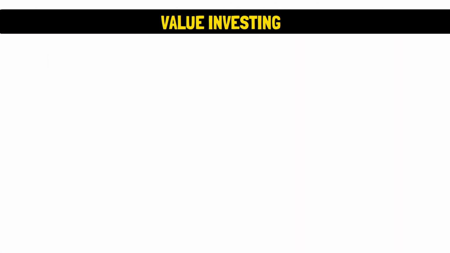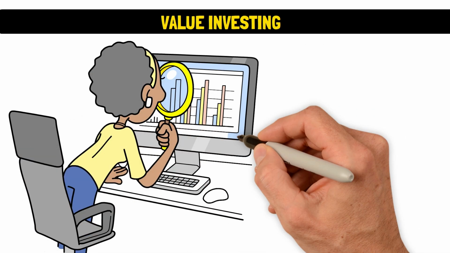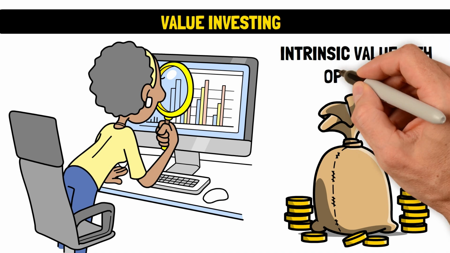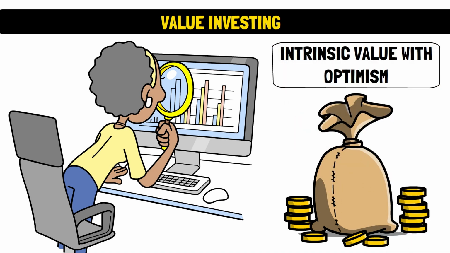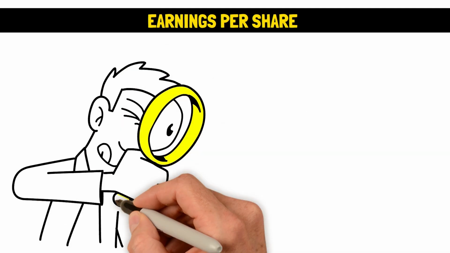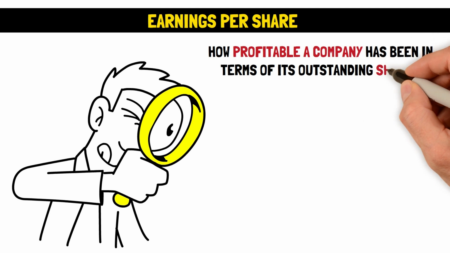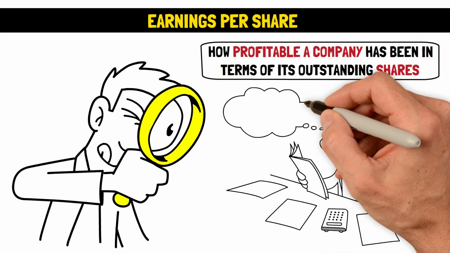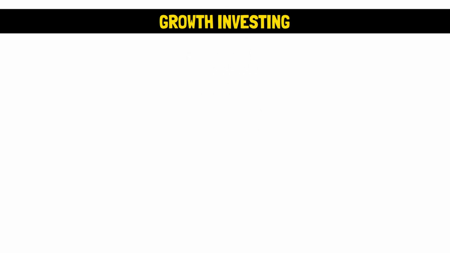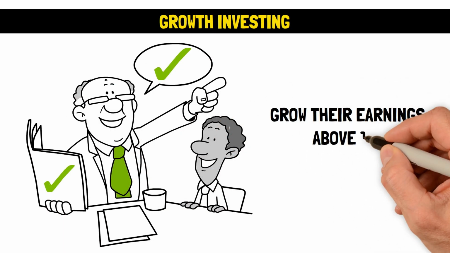Value investing. Value investing involves the identification of stocks or securities that trade at discounts to their intrinsic value, with optimism for an increase in value in the future. Earnings per share. This is an important metric used to determine how profitable a company has been in terms of its outstanding shares. EPS is calculated as net income minus preferred dividends. Growth investing is a strategy for picking out companies with the potential to grow their earnings above the average mark.